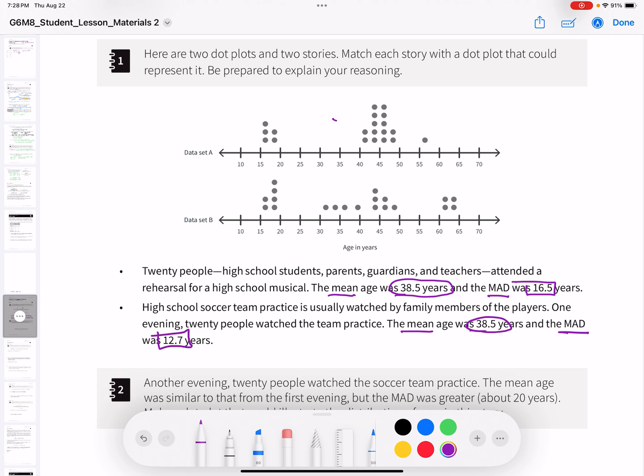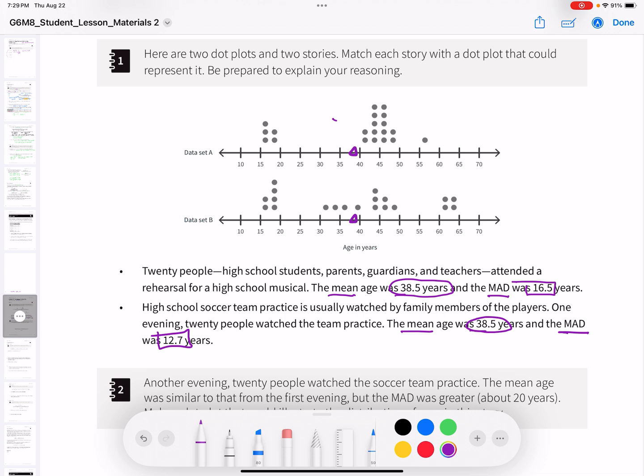All right. So let's think through this. The median is not going to help us, right? It's 38.5. So somewhere around here, right? It's not really going to help us because they're the same. So we have to look at the spread. Which one is more spread out, all right? And what makes the most sense?